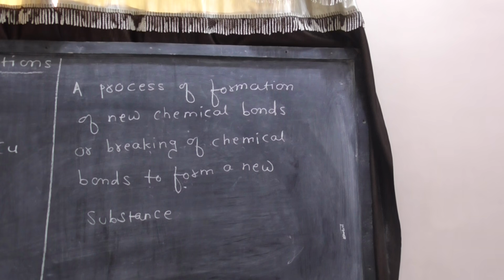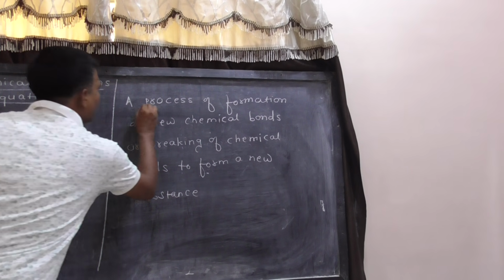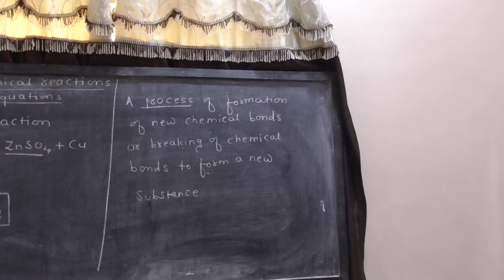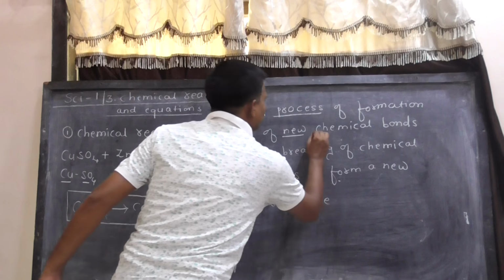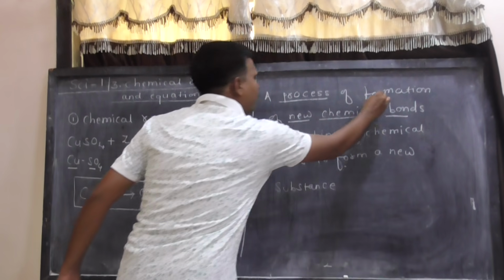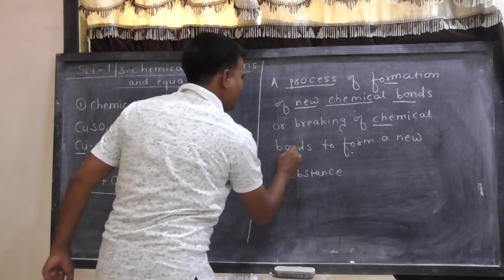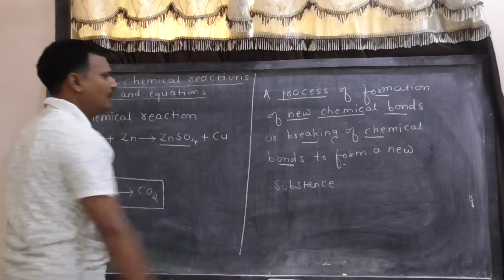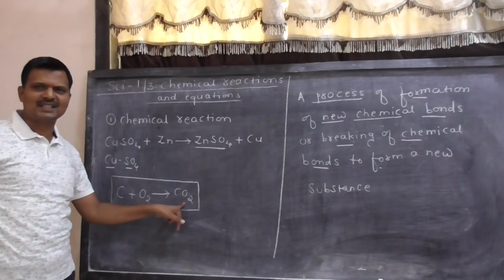What I am saying? Chemical reaction is basically a process in which new chemical bonds are formed or chemical bonds may break to form a new substance.